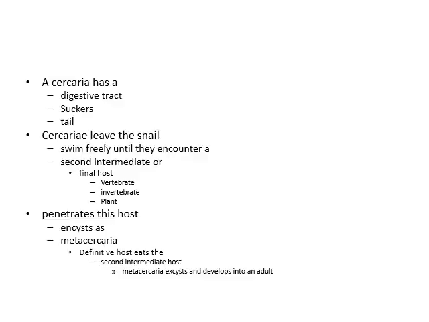Cercaria has a digestive tract, suckers and a tail, and leaves the snail and swims freely until it encounters a second intermediate host or final host that may be a vertebrate, invertebrate or a plant. It then penetrates the host and encysts in the host as the metacercaria. The definitive host eats the metacercaria or the second intermediate host, then the metacercaria excysts and develops into an adult.